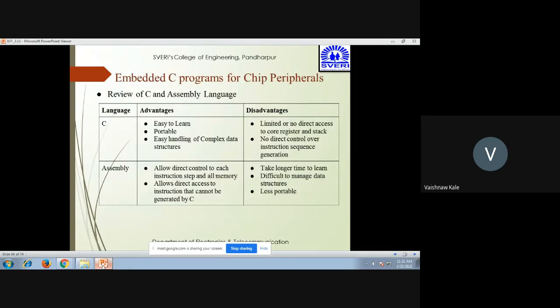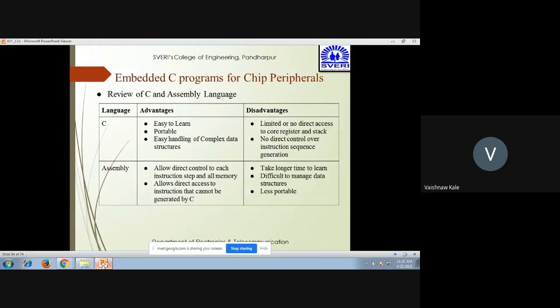Now we'll be seeing the embedded system C programs for chip peripherals. In order to understand which kind of language is better used to write programs for the chip peripherals, there are two options available to us. One is C and the other one is assembly language. So we'll take a review of C and assembly language.